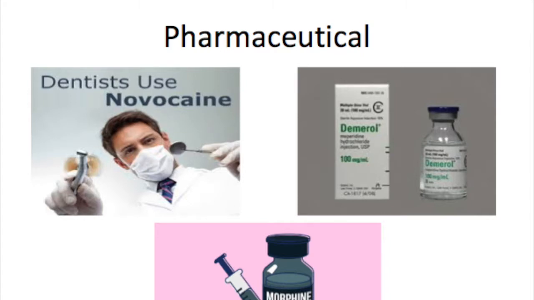Medicine based on amines such as morphine and Demerol are commonly used as analgesics, medicine that relieves pain. Amines such as Novocaine are commonly used as anesthetics, used by doctors to numb the pain.